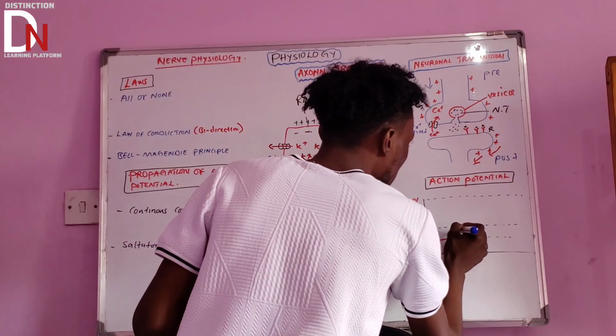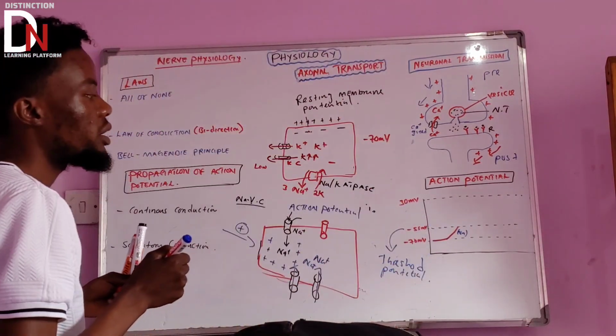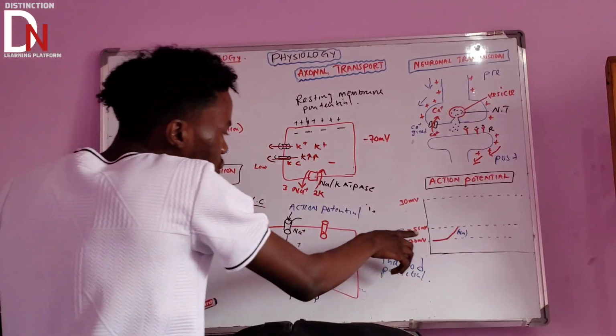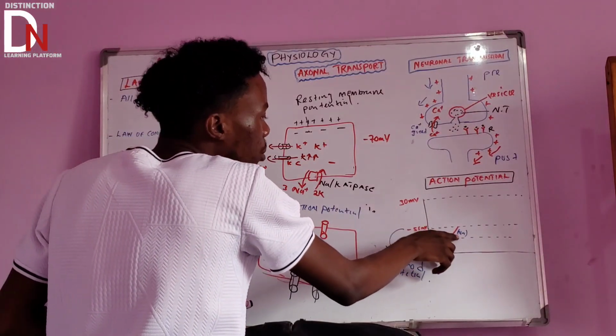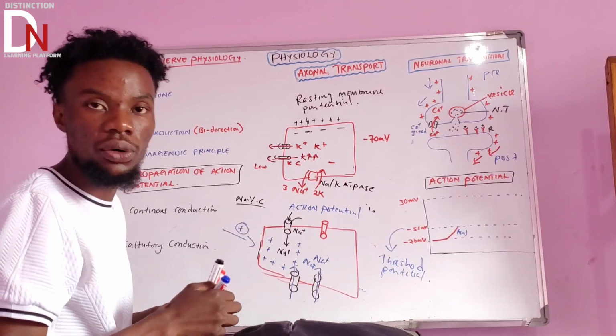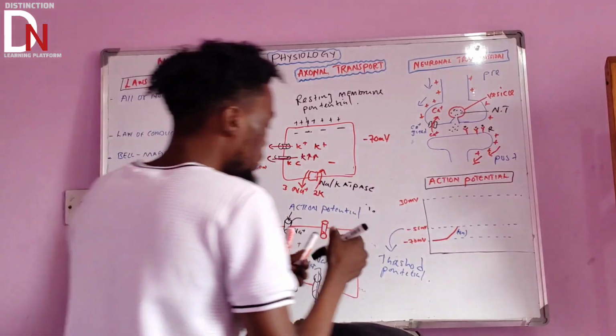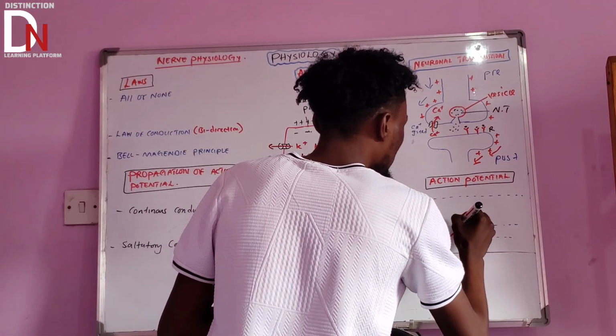Here we are saying sodium channels are open for you to reach the threshold potential. But the moment you reach the threshold potential, more sodium voltage-gated channels are going to open, making the cell become more positive. So this is what you are going to see.